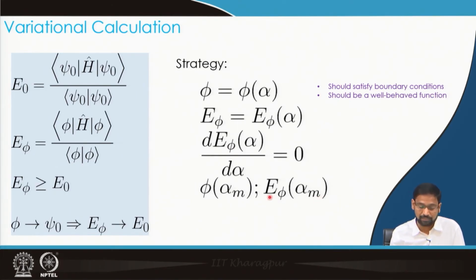That I would get by replacing alpha with alpha m in this energy expression E phi of alpha. So by following this strategy, I get the best possible description of the wave function, and the best possible description of the energy, given the choice I made with respect to the trial function.